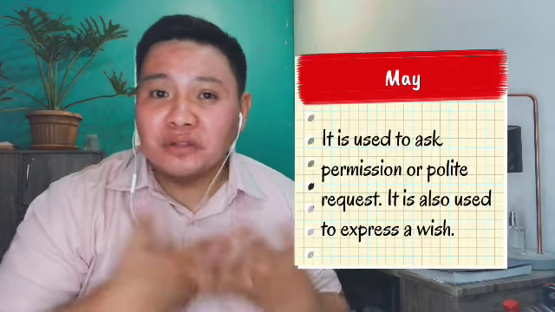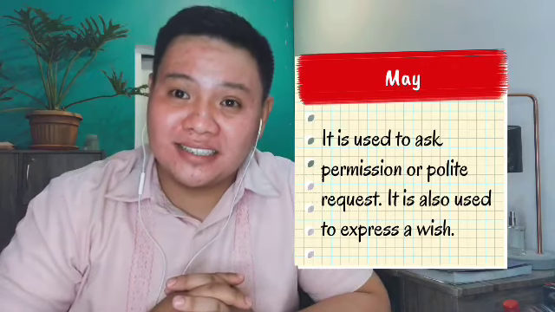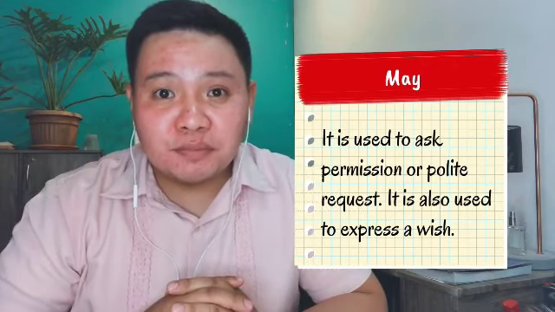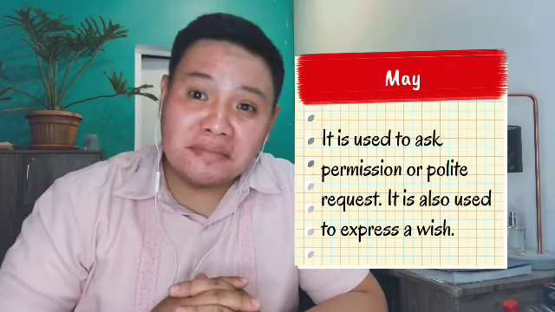And here we have the modal verb may. So when do we use may? May is used when we ask a permission or making a polite request. It is also used to express a wish or to ask for something.